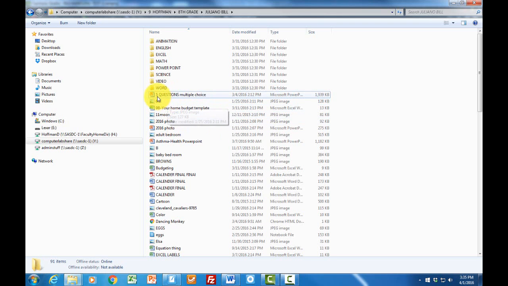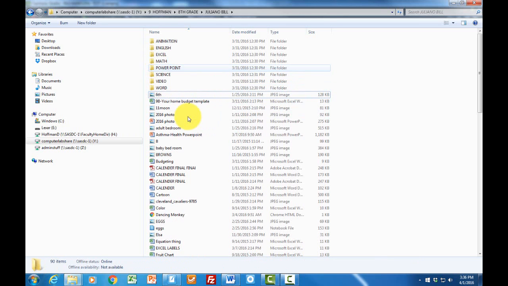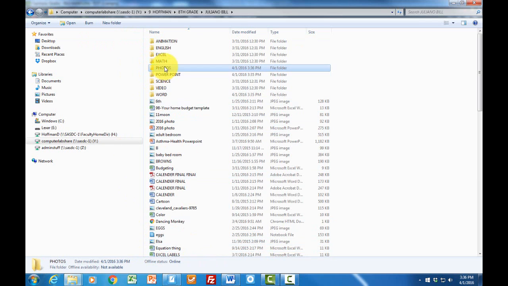Okay? And here we have PowerPoint, and here's the PowerPoint folder. Just simply click on it and slide it up. You'll notice that we have some JPEGs here, but we need to click on a folder, and I'm going to click on New Folder, and in doing so, down here at the bottom, I'm going to type in the word Photos and hit my Enter key, and then I'm going to click on F5, and it moves it up.